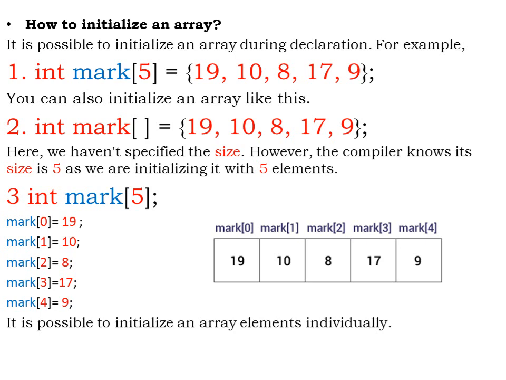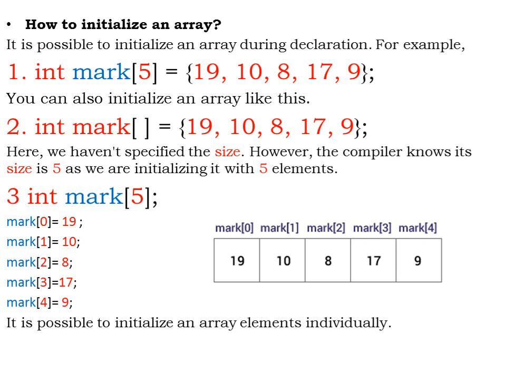So mark[3] equal to 17. So 17 is the fourth value which is stored at the index location 3, and mark[4] equal to 9 is the fifth element that I have stored at the index value 4. So here you can see that 19, 10, 8, 17, 9 are the 5 elements that I have stored in an array of marks. So the first element 19 is stored at the index value 0.